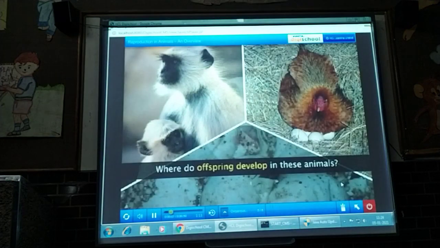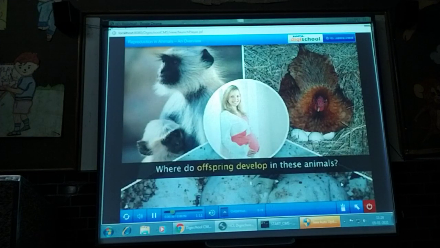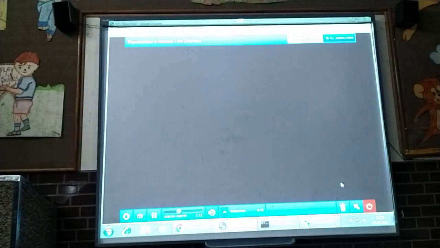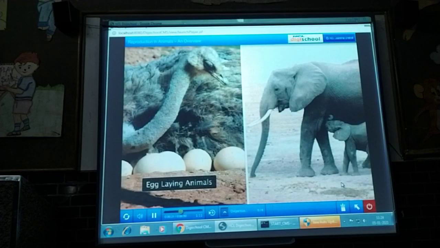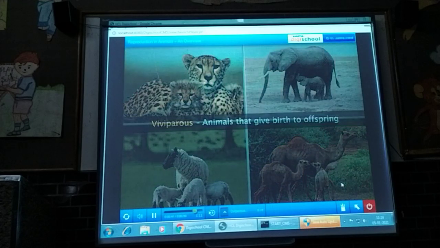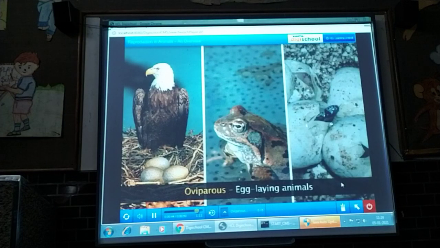Where do their offspring develop before they are born? Based on the development of their offspring, animals can be grouped into two categories. Animals that lay eggs which hatch into new individuals, and animals that give birth to their offspring. The animals which give birth to live offspring are called live-bearing or viviparous animals. The animals which lay eggs are called egg-laying or oviparous animals.